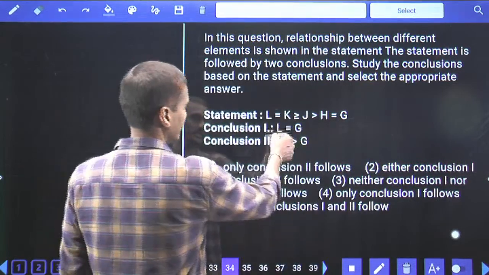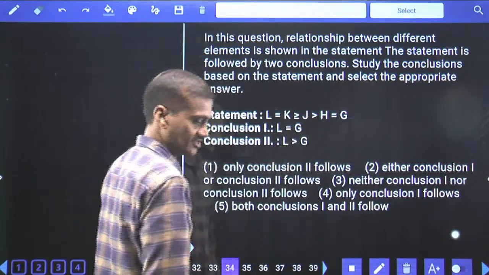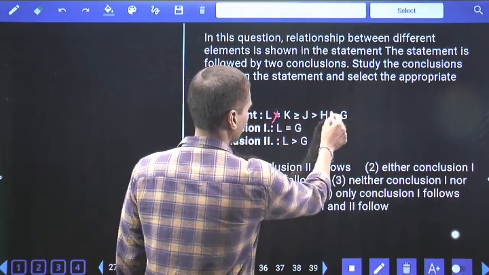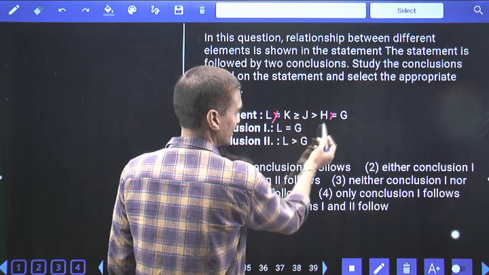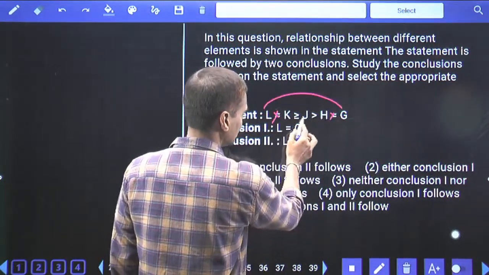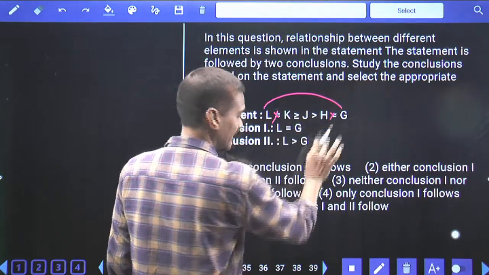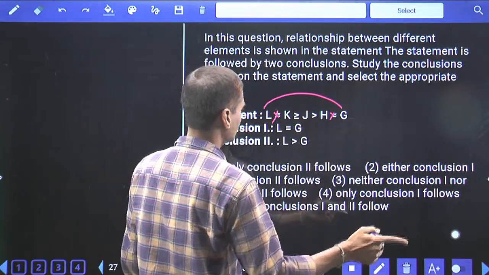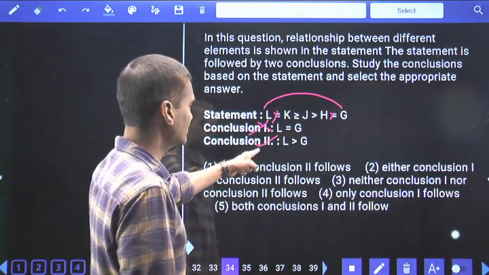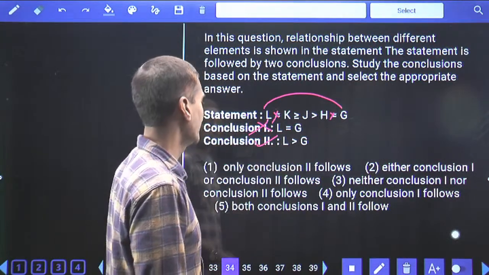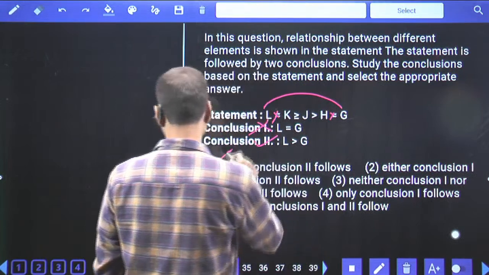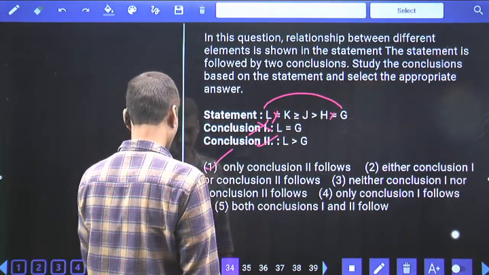Now in this 34, again if you observe here, the relation between L and G. L is here, G is here, between these two. Now forget about the symbol equals to. That means L and K are one and the same, H and G are one and the same. Now between L and K, what is the only symbol which is common? Greater. Greater is common. L greater than G is true, L equals to G is false. Now we can definitely say that L is always greater than G. And so what is your answer? Only conclusion 2 follows, and it is given in choice 1, question number 34.